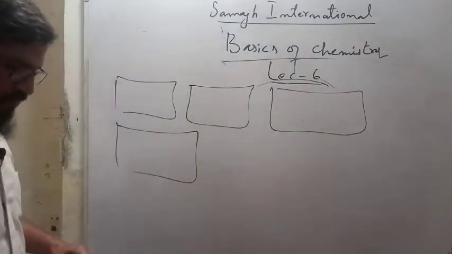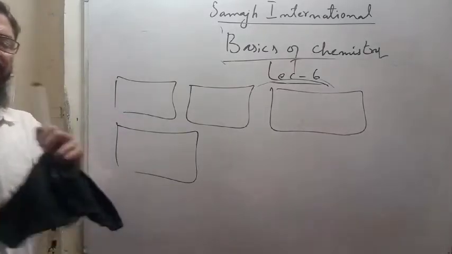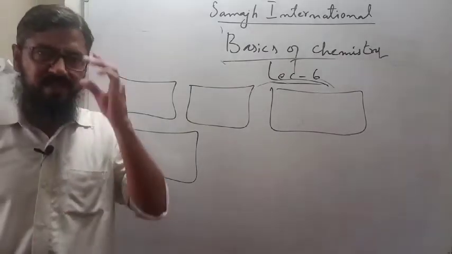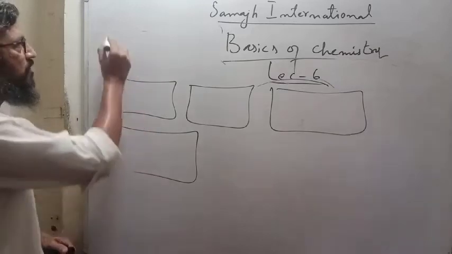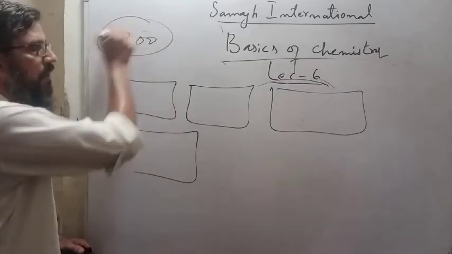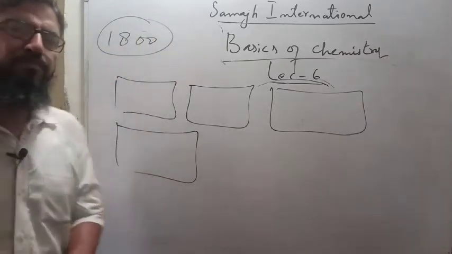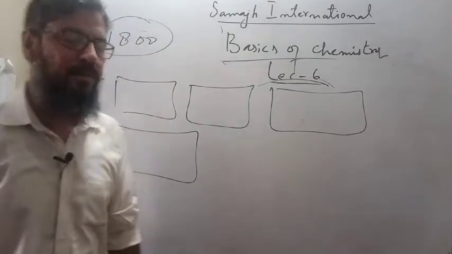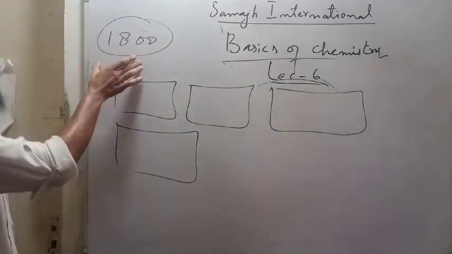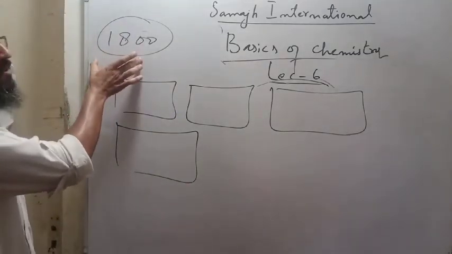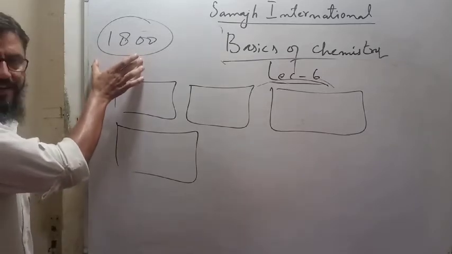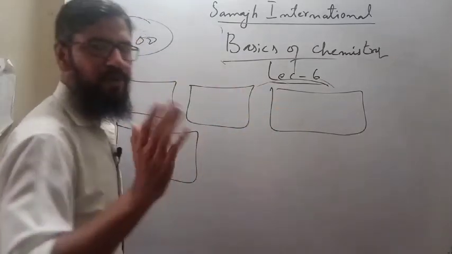18 boxes. What have you done? You have classified all the atoms. You have just 1800 atoms. Listen to me carefully. I am giving you a huge, big concept right now. You have distributed all these 1800 atoms into these 18 boxes.